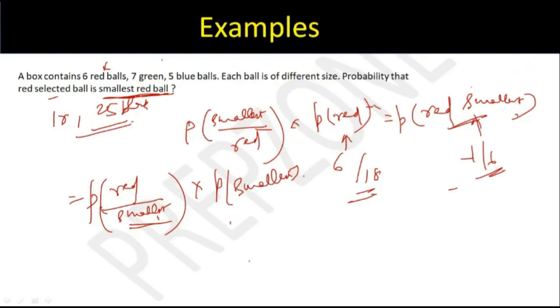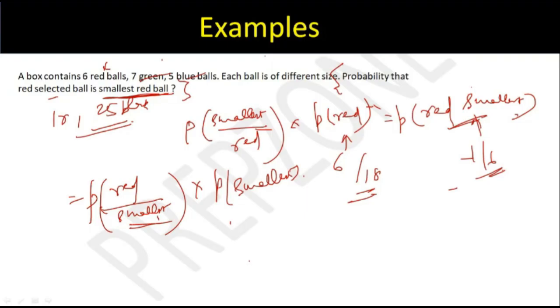Mayank, Sai, is it making sense? Yes, sir. So we are not bothered with the other balls, green and blue. I think I am also aligned here. I was trying to look for a better and easier explanation, but what Raman said absolutely makes sense: this question only talks about the smallest red ball. So we don't even have to worry about green and blue.